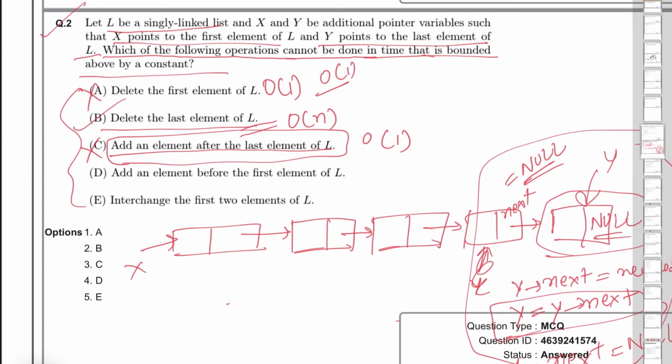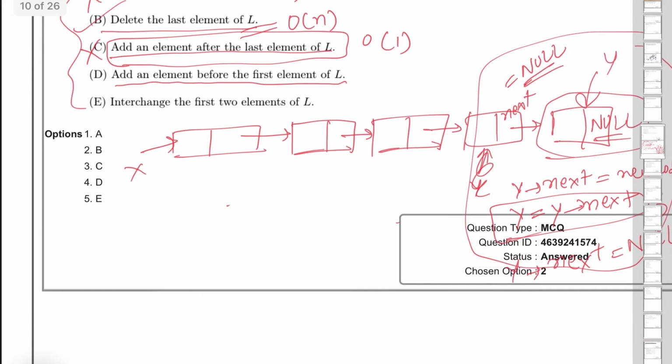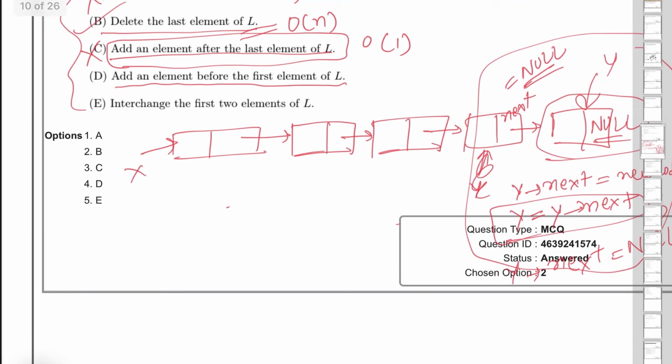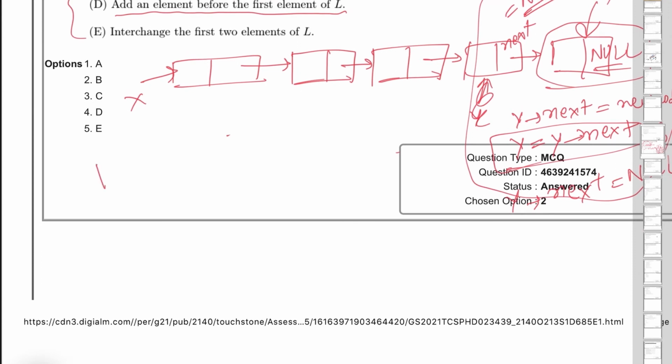Now option D, add an element before the first element of the linked list. This operation also can be done in constant time. How? Let's assume that I have this node here and this is my new node.